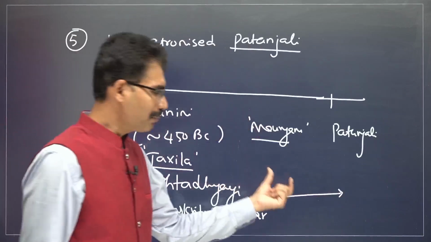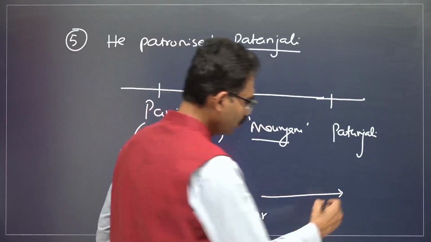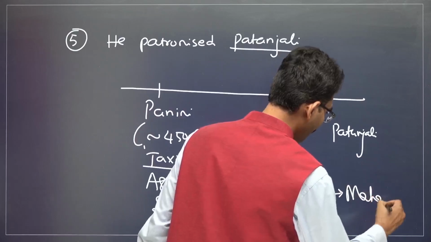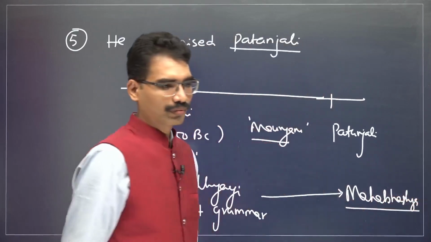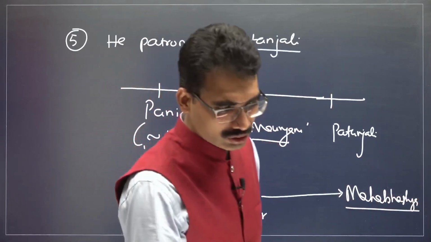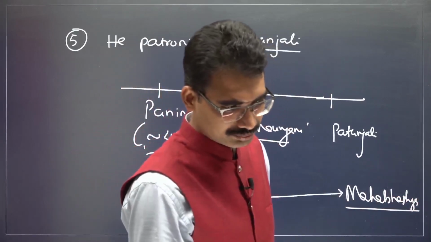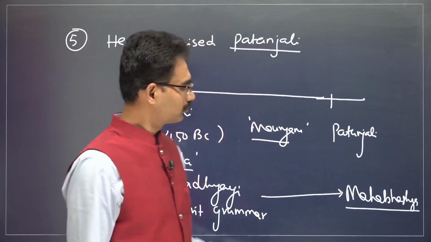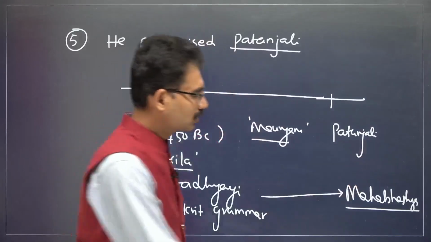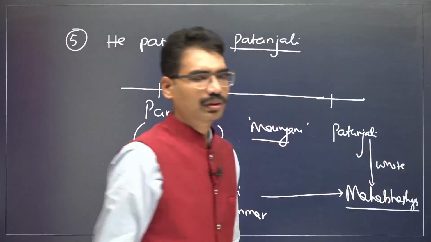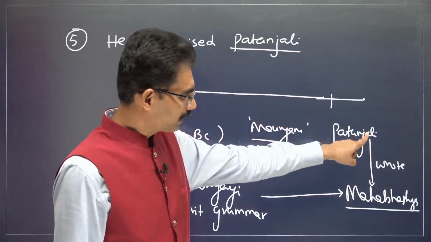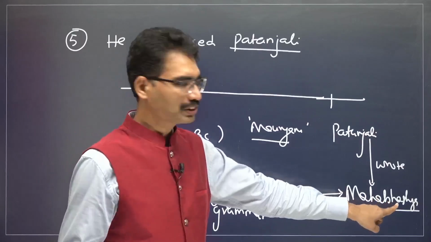He wrote a commentary on this, and that commentary is known as Mahabhashya. Identify this one. So, Mahabhashya. Patanjali wrote Mahabhashya. From the examination point of view, Patanjali is associated with Mahabhashya.